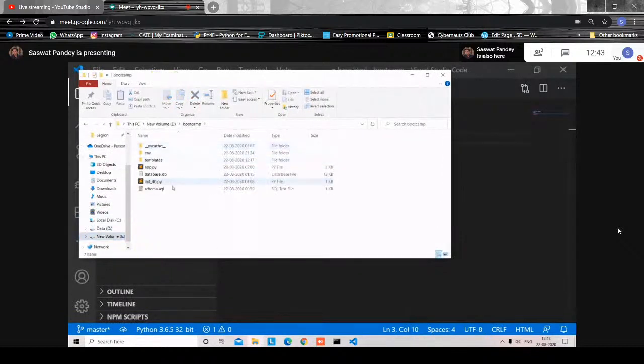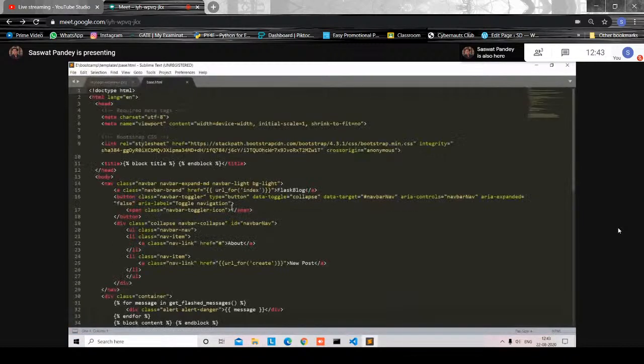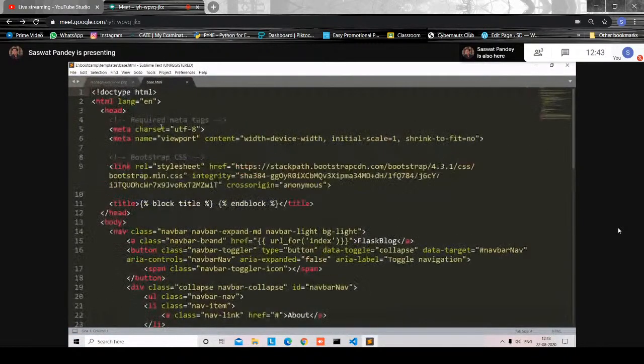So this is like the meta tags we'll use, which is meta charset and meta name equal to viewport content is this. This is for the Bootstrap part to make it shrink.